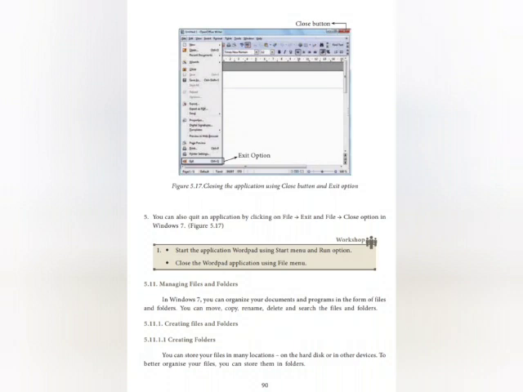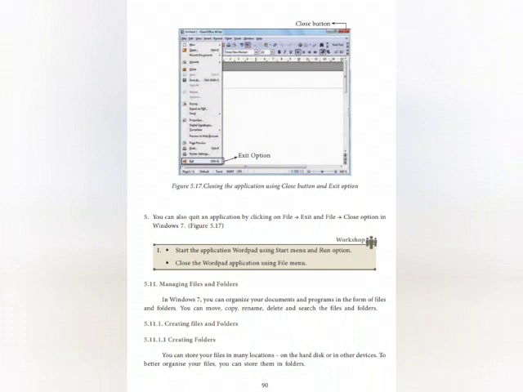Managing files and folders. In Windows 7, you can organize your documents and programs in the form of files and folders. You can move, copy, rename, delete and search the files and folders. Creating files and folders. First one, creating folder.